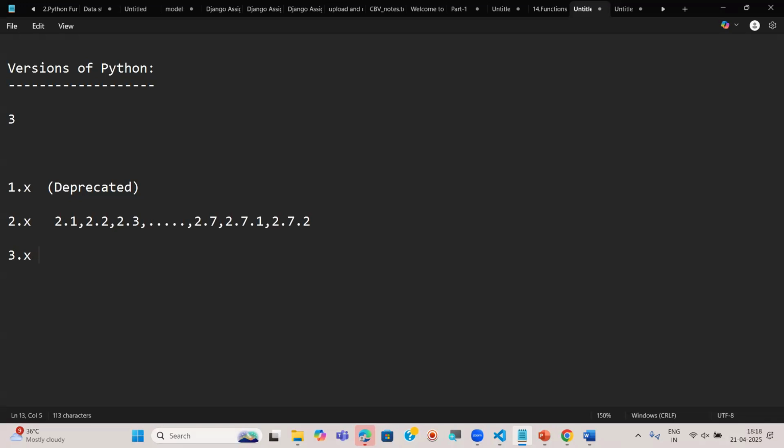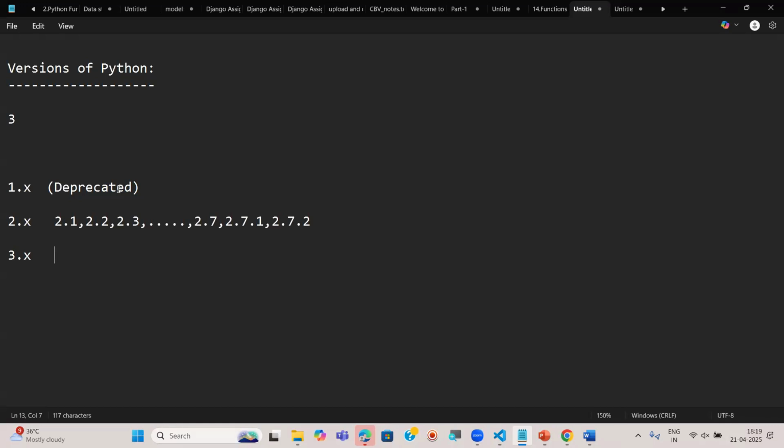And in the same way, 3.x. Right now we also use the 2.x version, but only for limited applications. In the future, we may not use this 2.x also. In the olden days we used this 2.x series of Python, but maybe this also may be deprecated or outdated in the future.